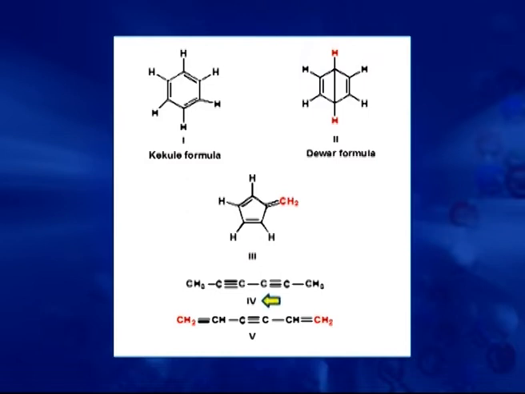Fourth and fifth are aliphatic compounds containing a straight chain of carbons, and these are unsaturated compounds corresponding to the formula C6H6. Now, the next question is, out of these, which one is the structure for benzene?